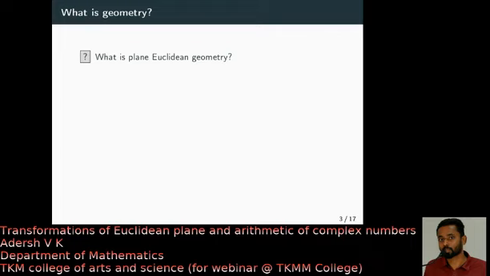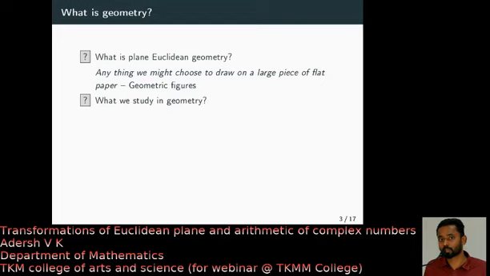And I am not going to prove anything rigorously. My explanations will be quite sketchy, but will give you some basic ideas. So what is Euclidean geometry or plane geometry? We can put it like this: anything we might choose to draw on a large piece of flat paper, and that will be called some geometrical figures. Then what do we study in geometry, just to draw the figures and measure them? No. We usually study geometrical properties.